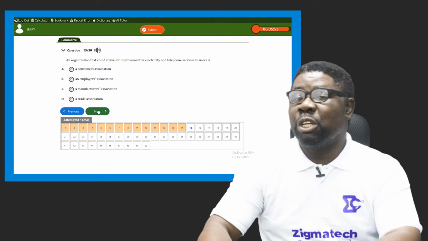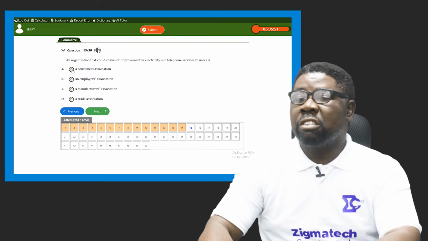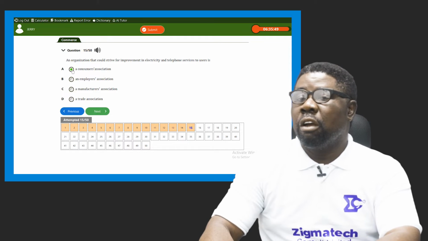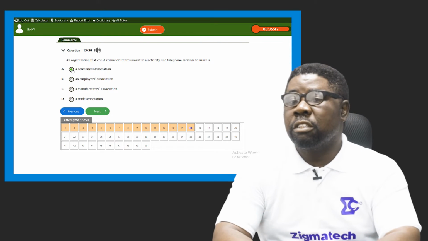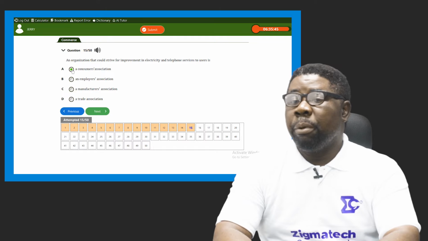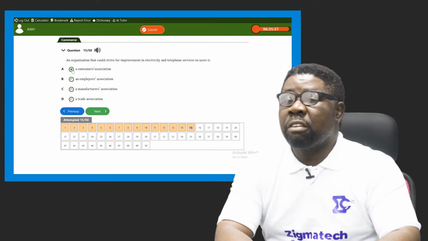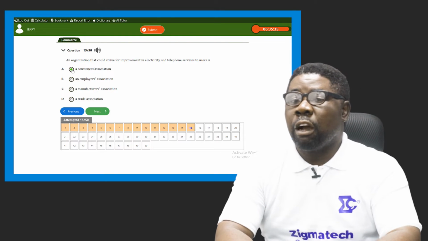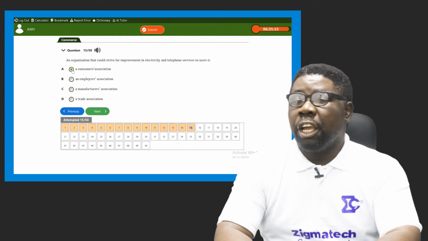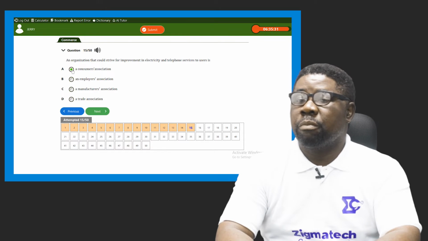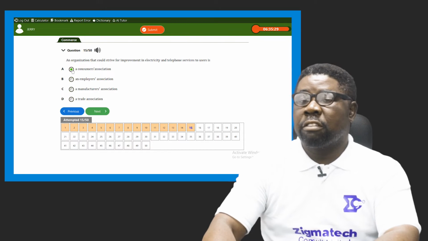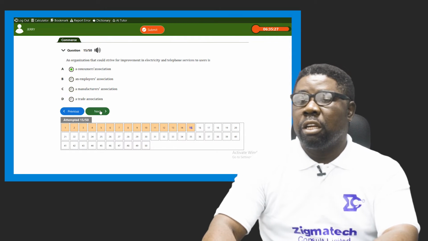Consumers Association, because they are the ones that use electricity in their various places of interest, maybe in their houses, in their workplace, in their business places, whatever they use it for. And then telephone services are also used for communication. So the consumers are the ones that will seek out improvements in delivery of these services. The right answer is option A.